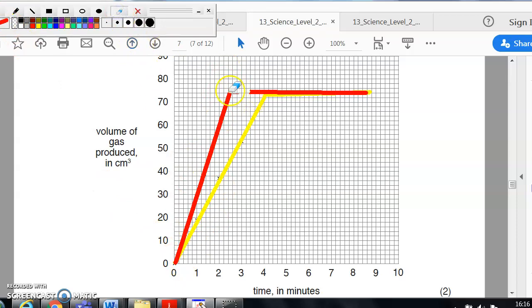Let me try and get rid of this slightly sharpish. Sorry about this. Technology is not brilliant.